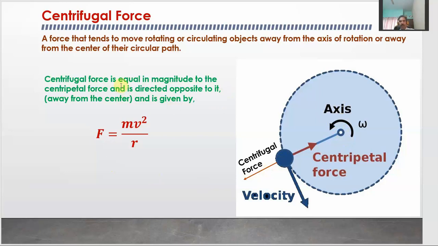So centrifugal force is equal in magnitude. This has to be equal if the object follows a circular path, because an object follows a circular path only when it remains at a fixed distance from the axis of rotation, or we can say the center of the circular path. This is possible whenever the forces acting on this object towards the center or away from the center are of equal magnitude but directed opposite to each other. So the centrifugal force in magnitude is also equal to mv square upon r, equal to the centripetal force.